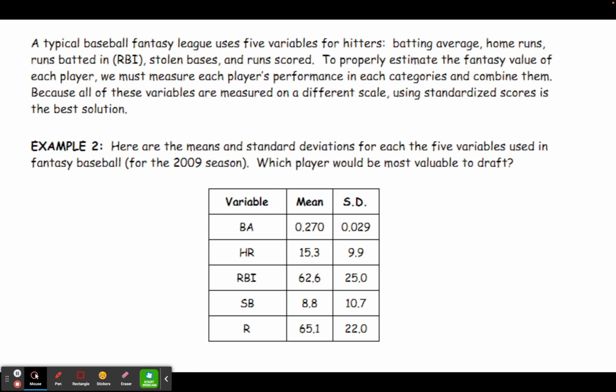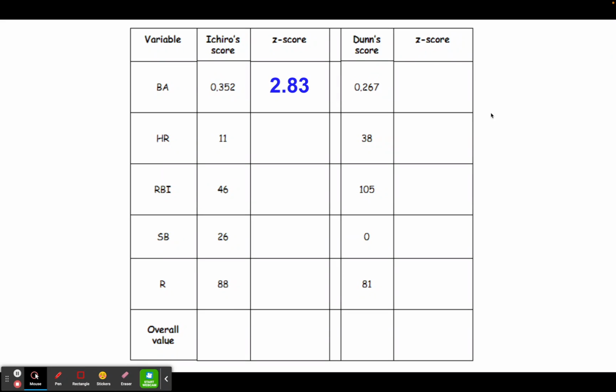When we go back and look at batting average for the 2009 season, the mean batting average is 0.270 and the standard deviation is 0.029. So we can calculate a z-score for Ichiro using those numbers that were given in your notes. I'll show you one calculation over to the side here.